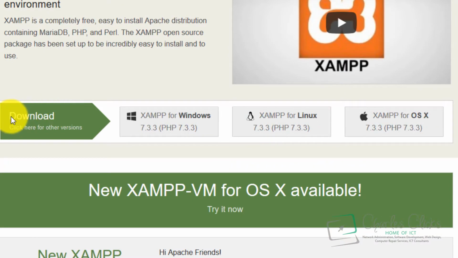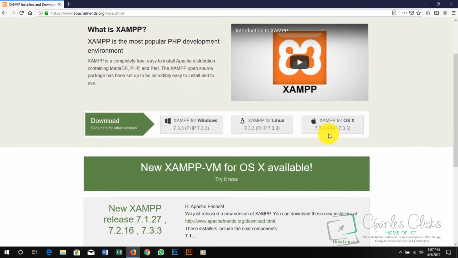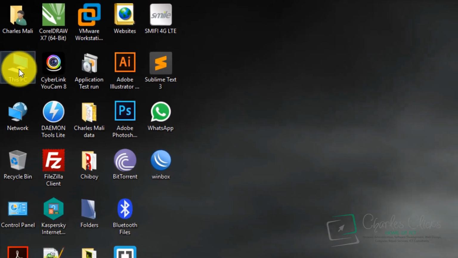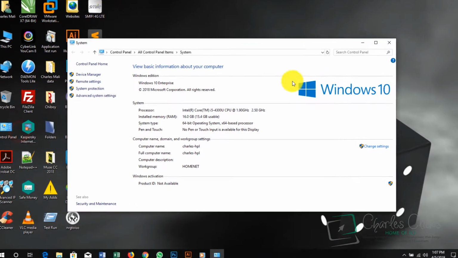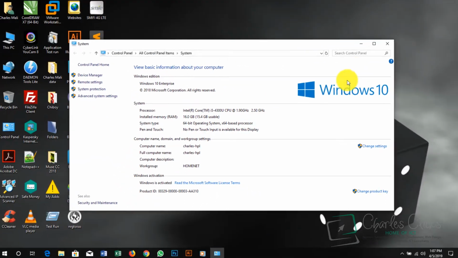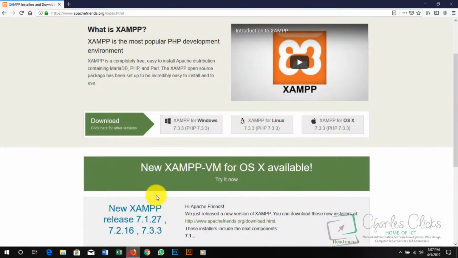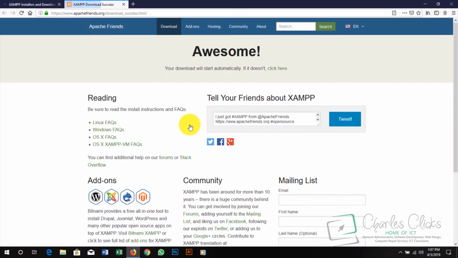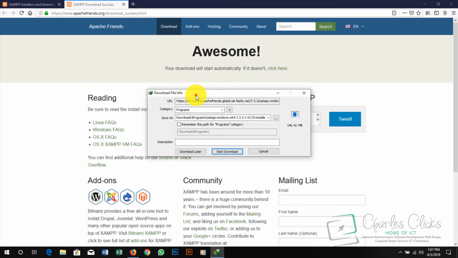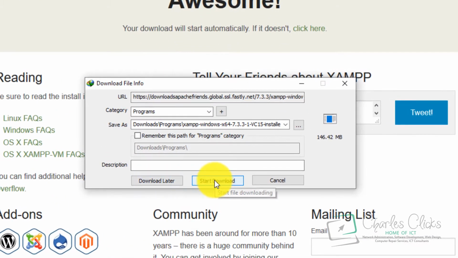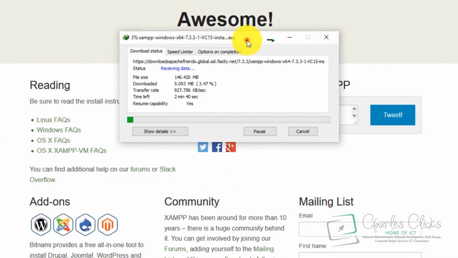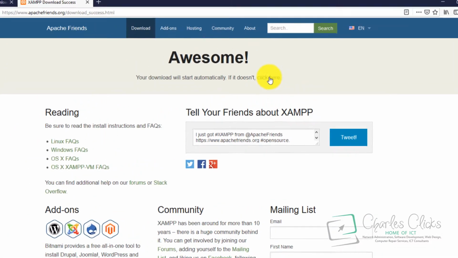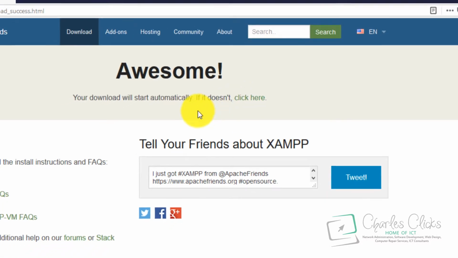Over here we have a lot of options. You can see we have the options for Windows, we have the one for Linux, we have the one for Mac. For the purpose of this lecture, I'm using Windows 10. So I have to go for the right one, which is Windows. So I click here and automatically my download starts. I have to click on start download. If your download doesn't start, you click here for your download to start.